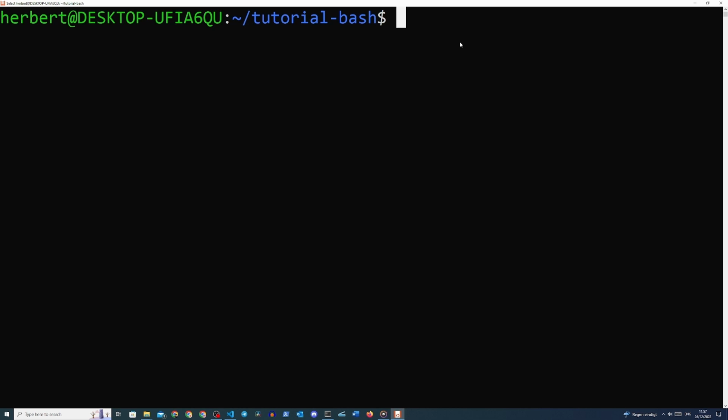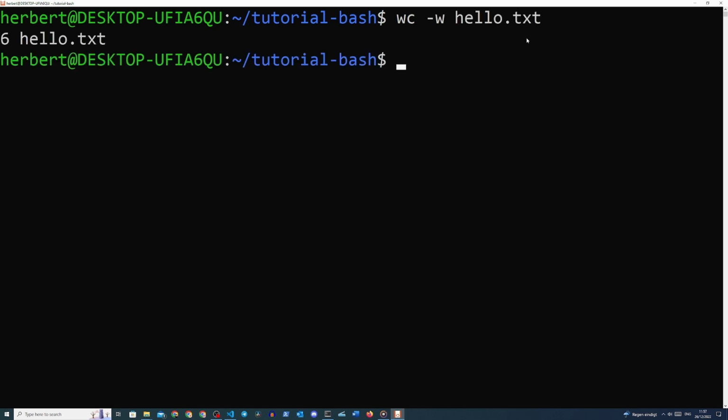Let's first look at the lesser than operator, which will get input from a text file. We will use the word count command as an example here because it's one of those commands that has a use case for these types of operators. Let's type in wc -w hello.txt to get the word count. But what happens here? We get a little more than we asked for as an output. The wc command by default also shows the file name, which is not what we want.